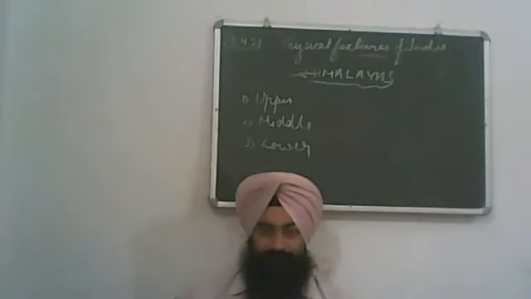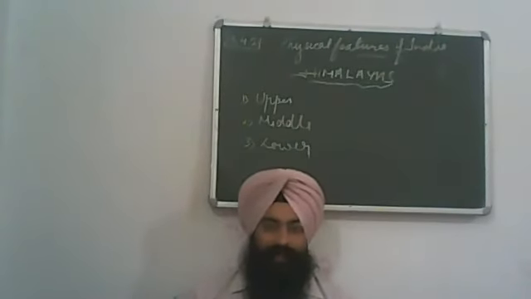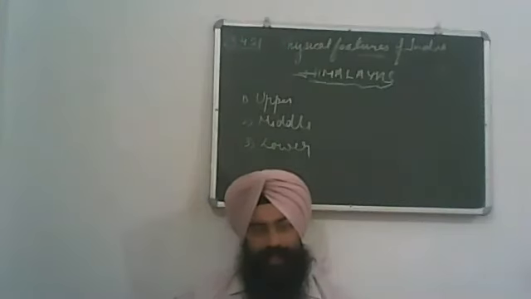Third, Nepal Himalayas. Nepal Himalayas lie in between the Kali and Tista rivers. T-I-S-T-A. Kali and Tista rivers, which is known for the highest mountain peaks of the world.